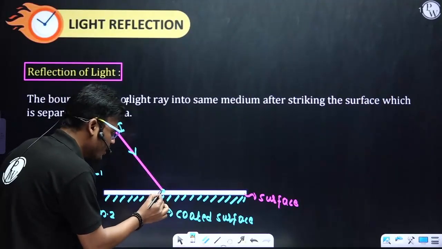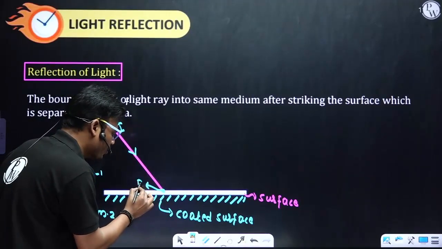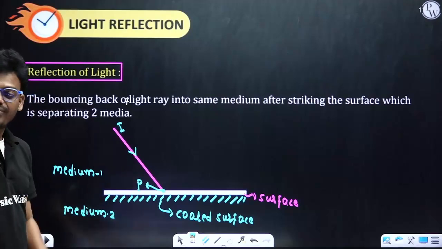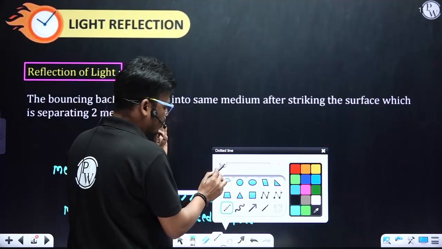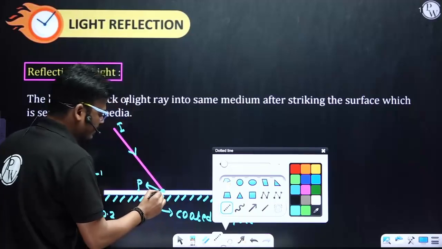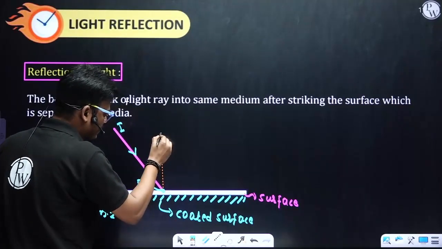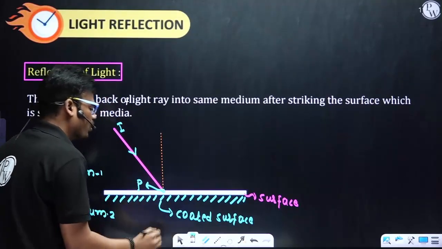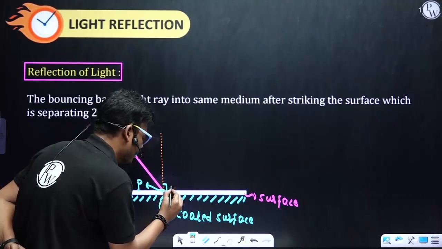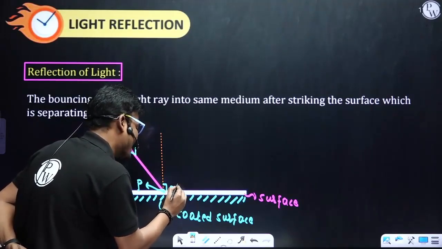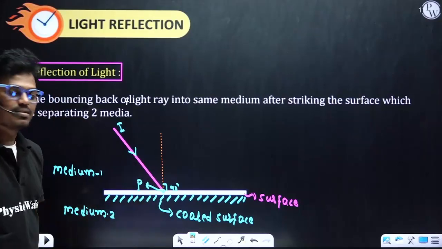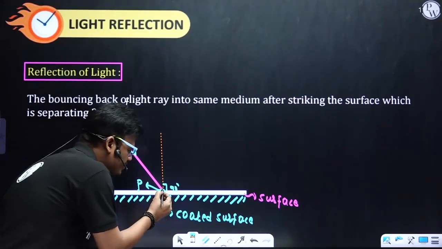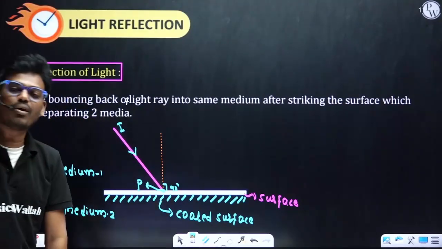this point we call the point of incidence. Here you need to concentrate on my words. What is this? Perpendicular. Perpendicular means 90 degrees. A perpendicular is drawn to the surface at the point of incidence. This point is the point of incidence.